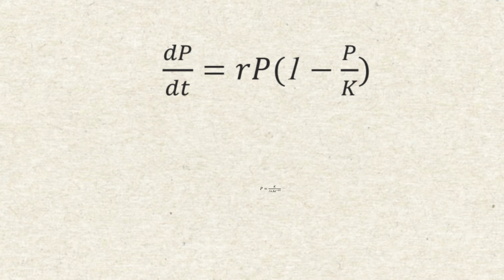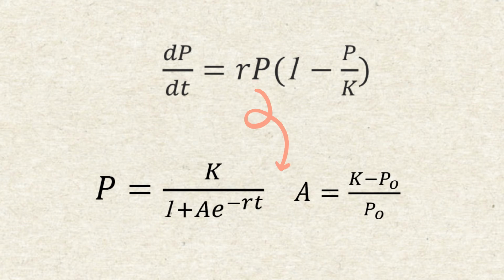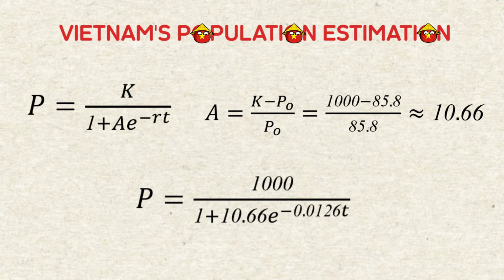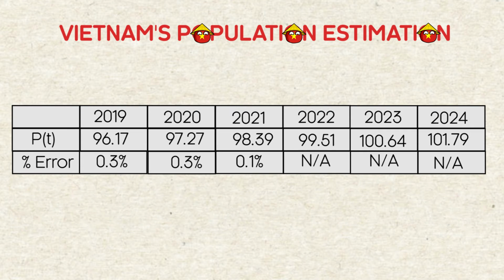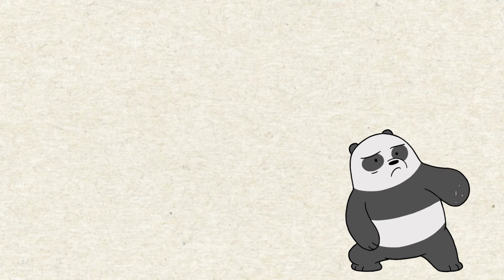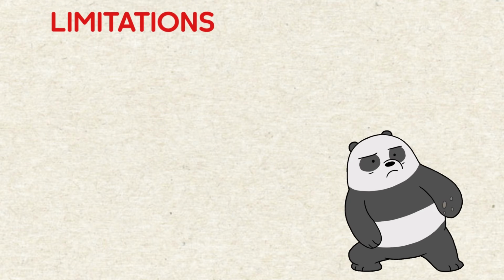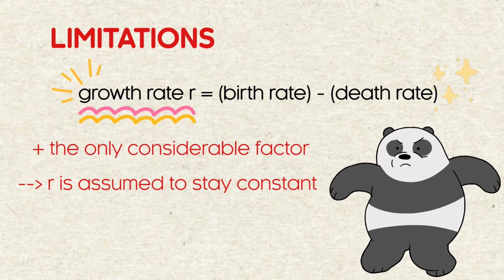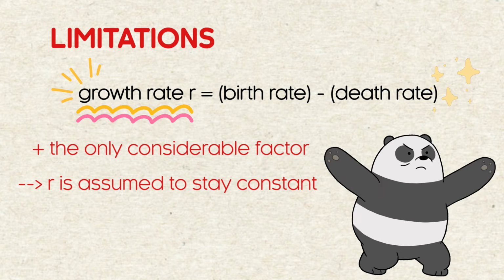After integrating the logistic differential equation, we have the solution as follows. Therefore, we can apply the model for estimating Vietnam's population in the future. This is the way logistic growth models can be used in real-life scenarios. The results appear quite close to the actual data. However, this model is limited by the fact that it relies only on the growth rate r, which is the birth rate minus the death rate. We can simply understand that it assumes that the growth rate stays constant.